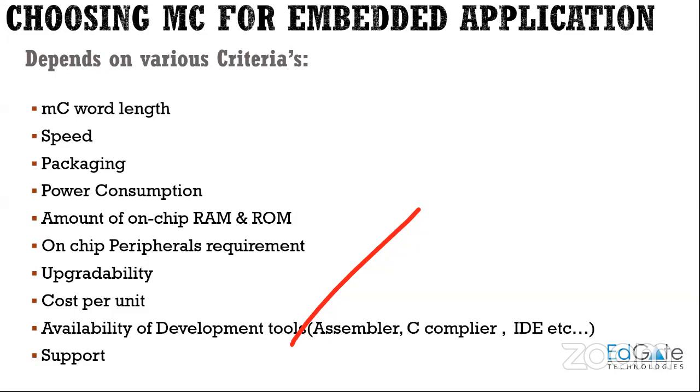So at that particular time, your microcontroller should support the expandability of your memory space. That is, you can interface an external memory for your microcontroller. So that kind of upgradability has to be possible with the microcontroller. So that particular microcontroller has to be selected. Okay, so before manufacturing, when you're testing, at that particular time you will be able to upgrade and you will be able to do everything.